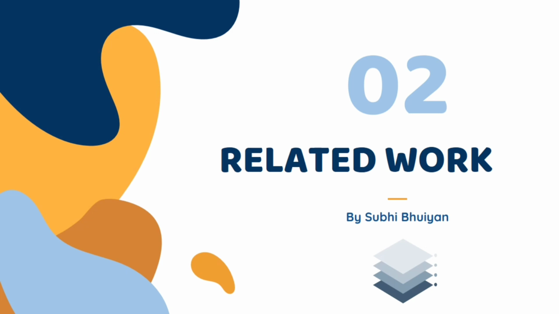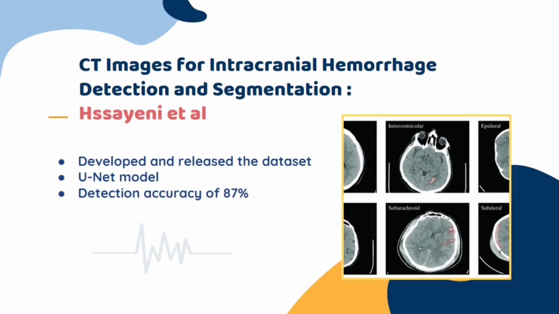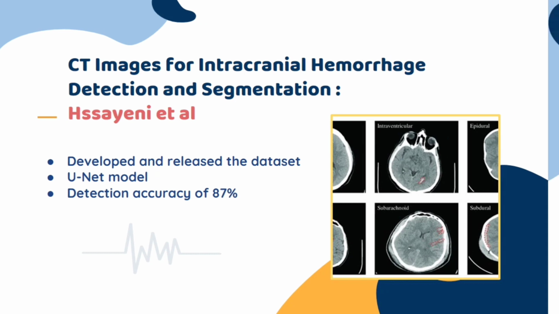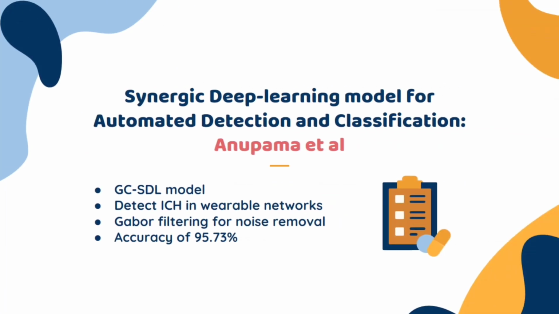There has been significant research done on this particular field, and I'll talk about 3 recent research that has been done on the same dataset we worked with. The study done by Hasan et al. in 2020, they were the first to develop and release the dataset. In their research, they employed UNet, which is a fully convolutional network to detect intracranial hemorrhage, and achieved an accuracy of 87%.